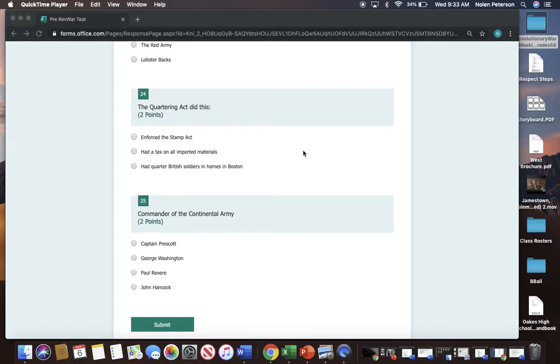Number 24. The Quartering Act did this. Helped enforce the Stamp Act, had a tax on all imported material, had to quarter British soldiers in homes in Boston. I will change the spelling there. Number 25. Commander of the Continental Army. Captain Prescott, George Washington, Paul Revere, John Hancock. That's the end of the test.